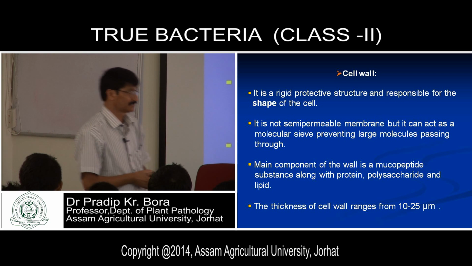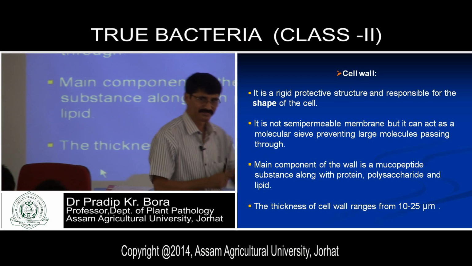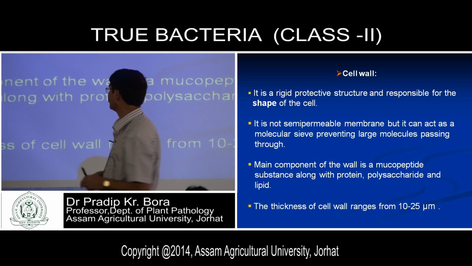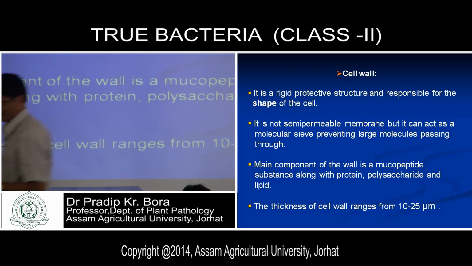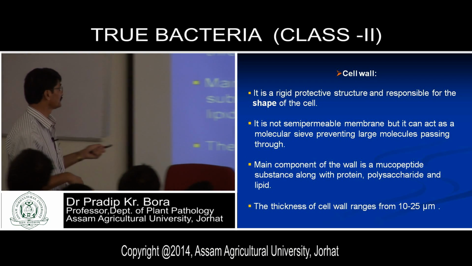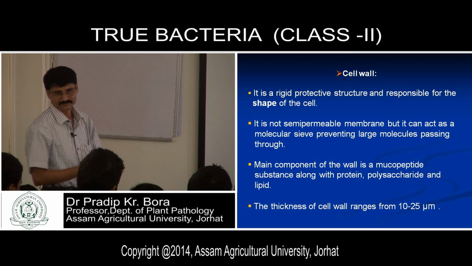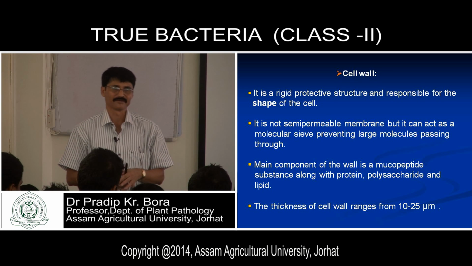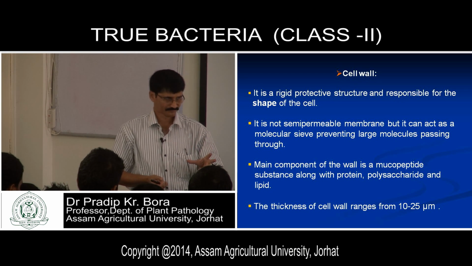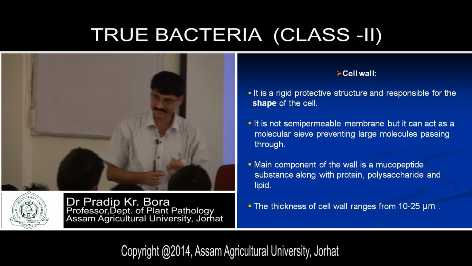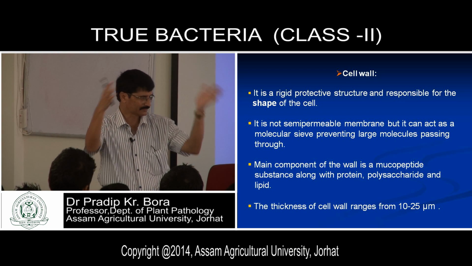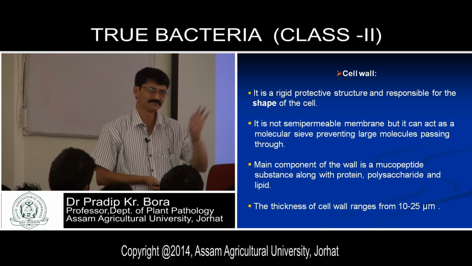But this is coming to the cell wall. Now we have understood something about this envelope, appendages and all. Coming to the cell wall proper. Now what is this? It is a rigid protective structure and responsible for the shape of the cell. It is very clear. Where the cell wall is there, it gives the specific shape of this cell, a specific shape of the tissue, a specific size of the organism. It is possible because of this cell wall.